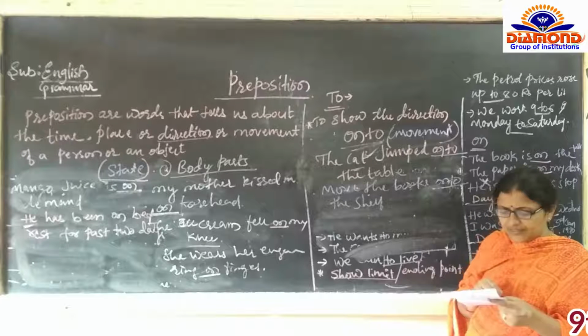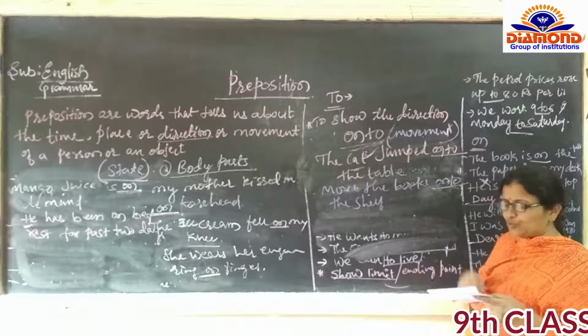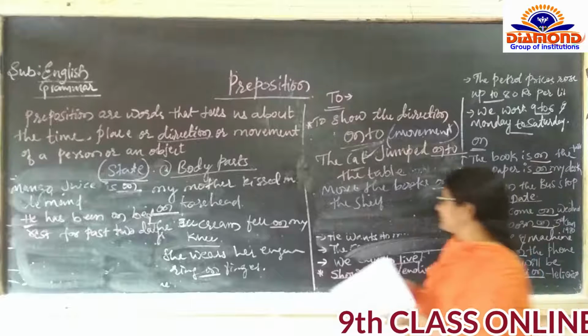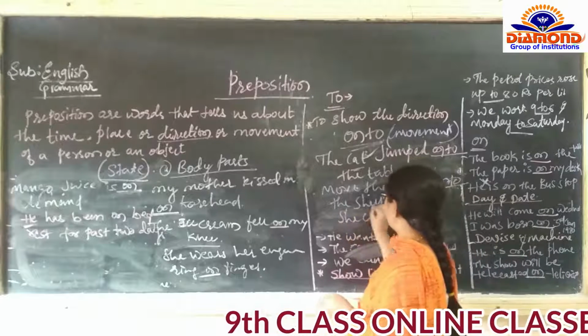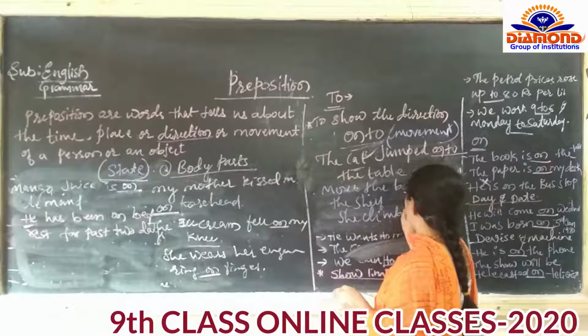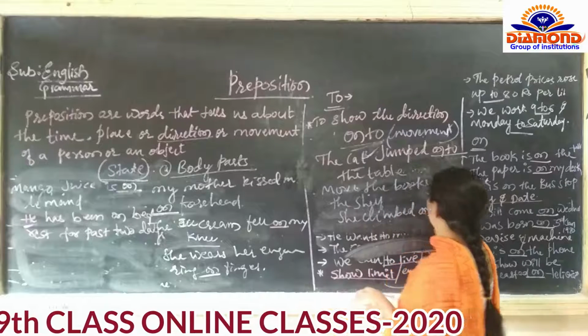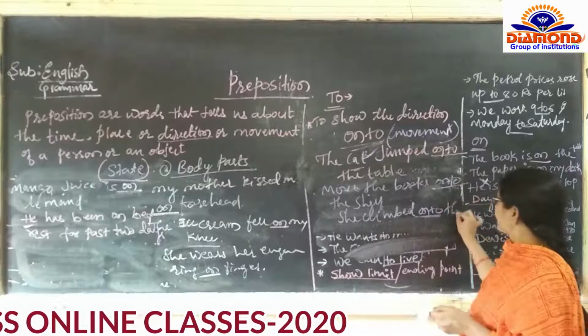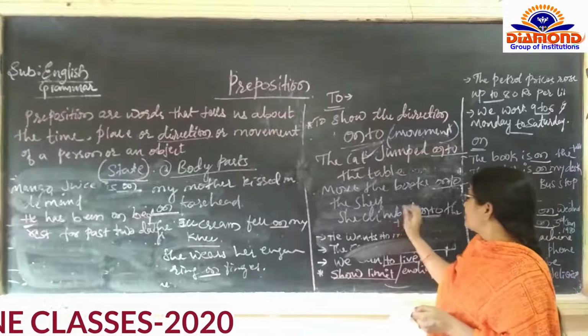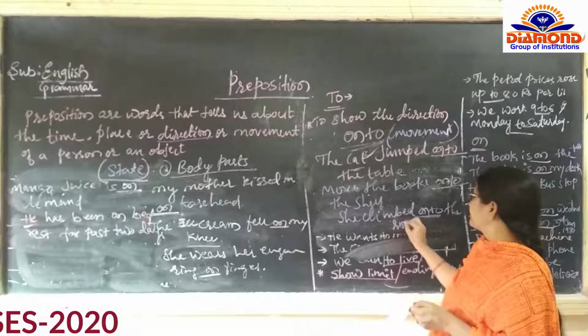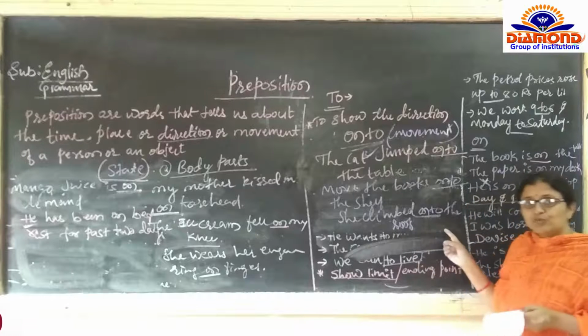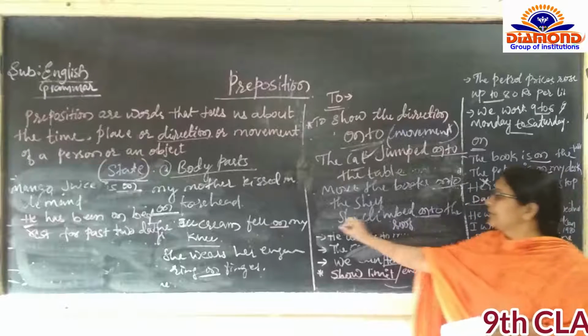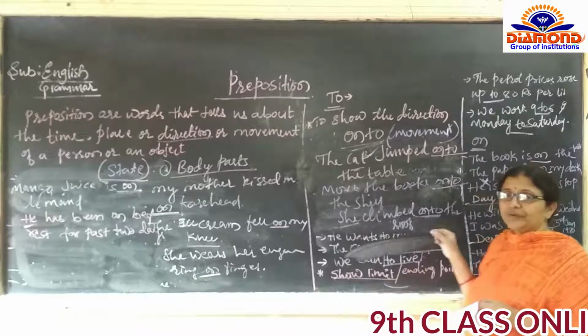One more example is she climbed onto the roof. So here is also a movement of she. We don't know the particular name.